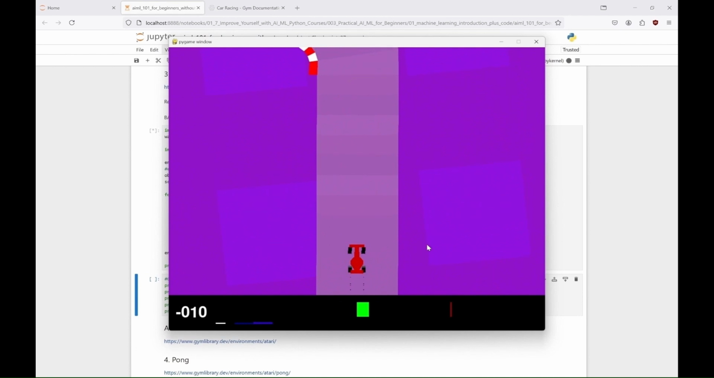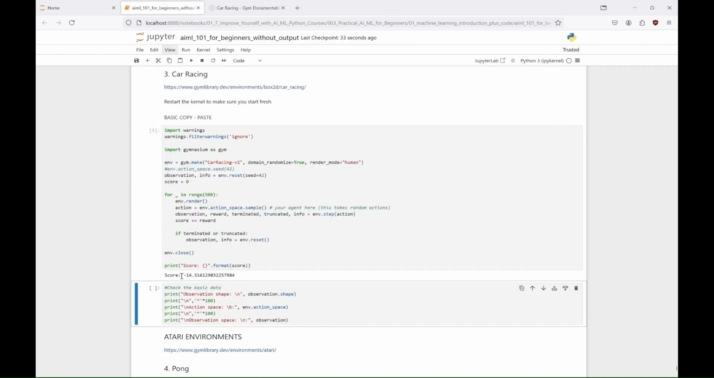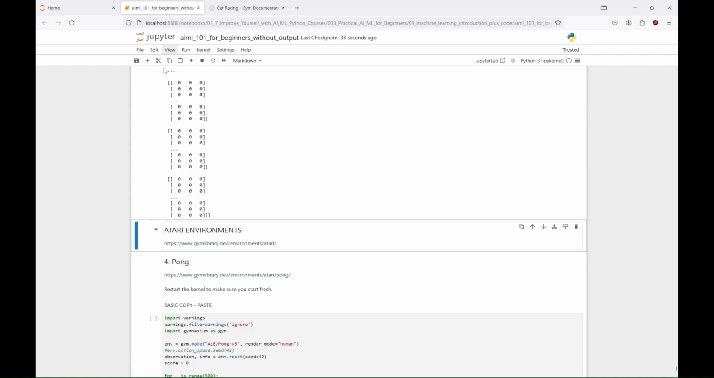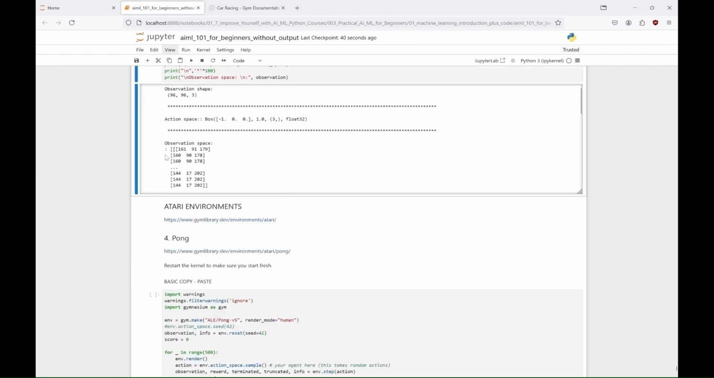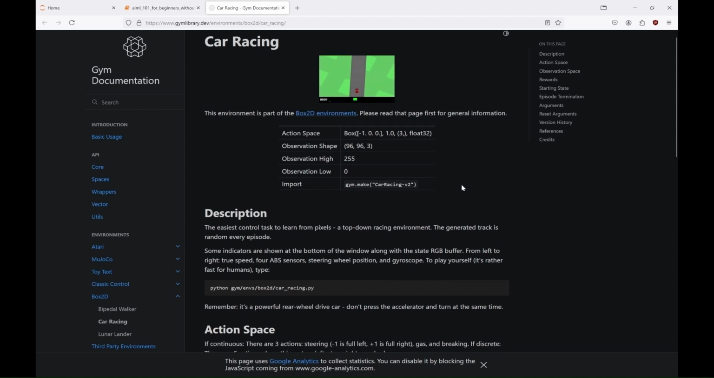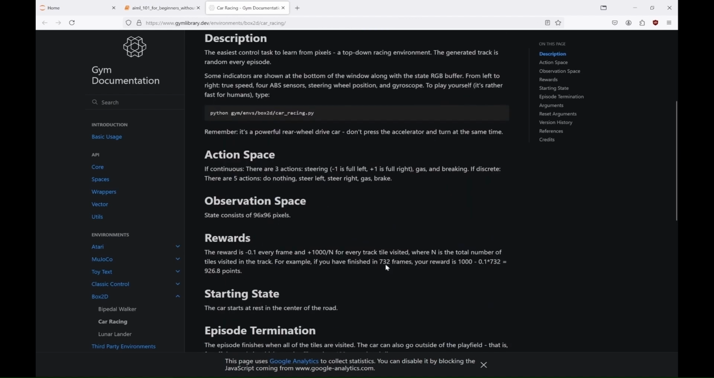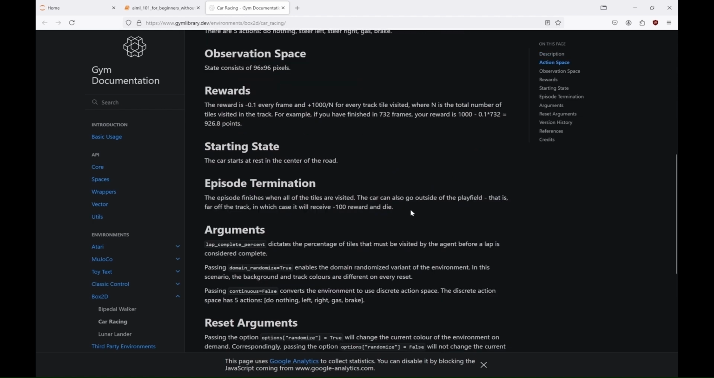a -100 penalty. The maximum reward achievable depends on the number of tiles visited, and the agent's performance in staying on the track. In this example, we create and run a CarRacing v2 environment with domain randomization enabled, which allows for varied backgrounds and track colors. The agent takes random actions, accumulates rewards, and resets the environment after each episode ends. The code initializes the environment, renders it for visual feedback, and collects rewards over 500 steps, ultimately printing the total score achieved by the agent.